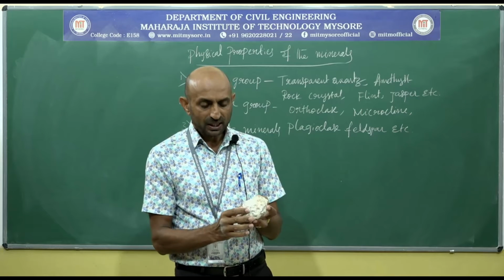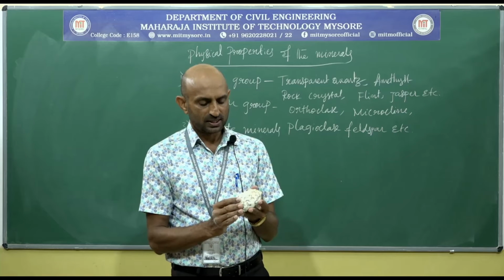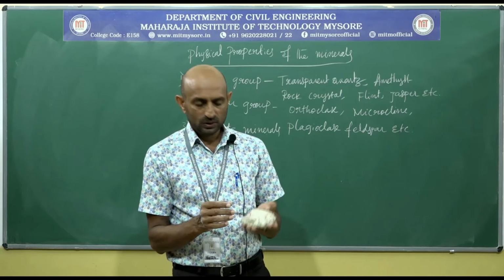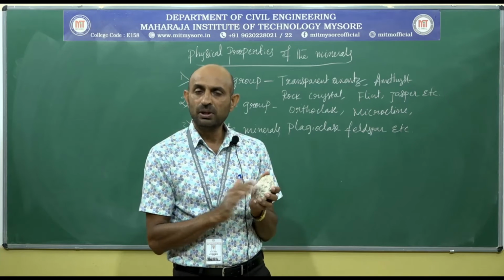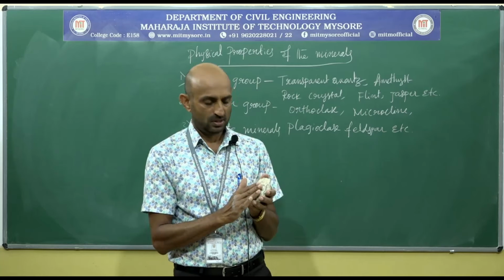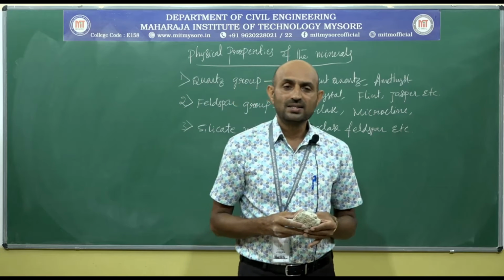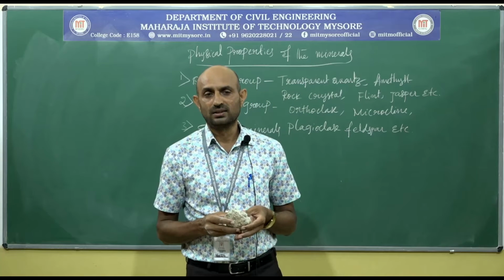The distinguishing property of this mineral is soapy to touch and hardness. Hardness is 1. When we touch this mineral, it feels similar to soap. Occurrence: it occurs in metamorphic rocks like schistose rocks.